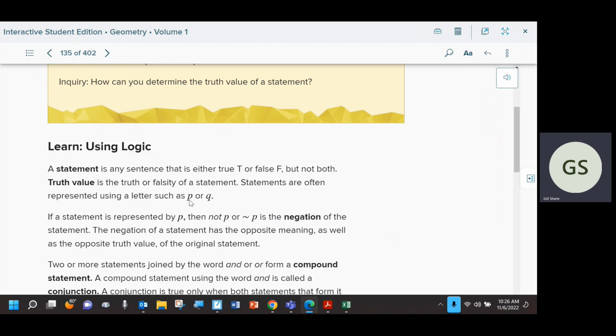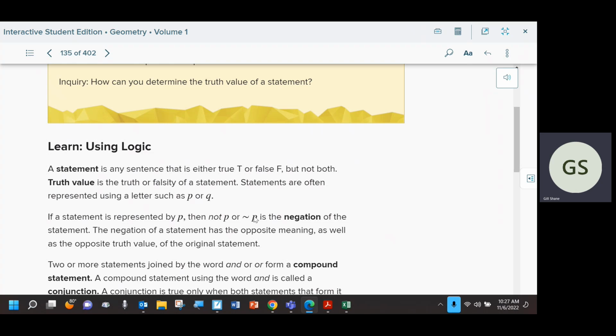So P is the statement, Q is a separate statement, and oftentimes P is going to be what's called the hypothesis, and Q is going to be what's called the conclusion if you do an if-then statement. The one thing I wanted to make sure you understand is that P and Q do not have to follow if and then. We could just have two statements. A lot of people thought that every statement that used P and Q had to have an if and a then in it. It does not. We can just have two statements, P and Q, or a third one, R, is what I think they use a lot.